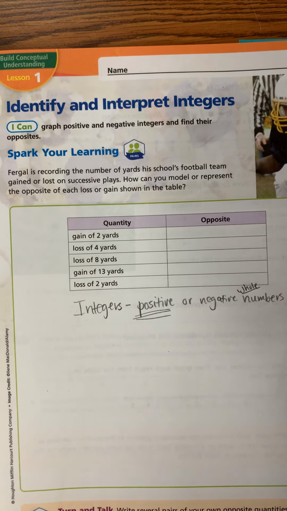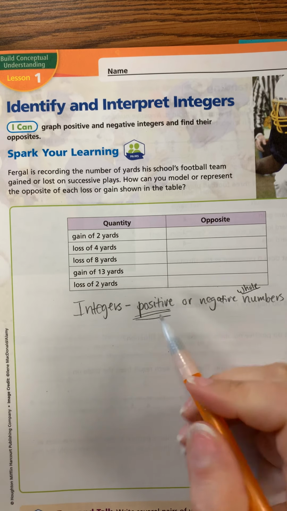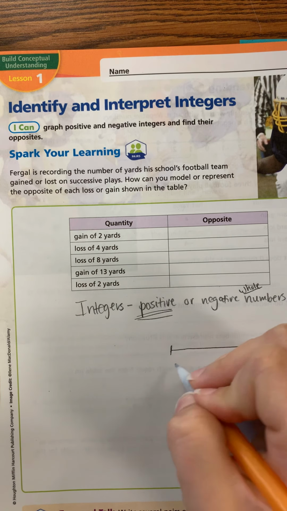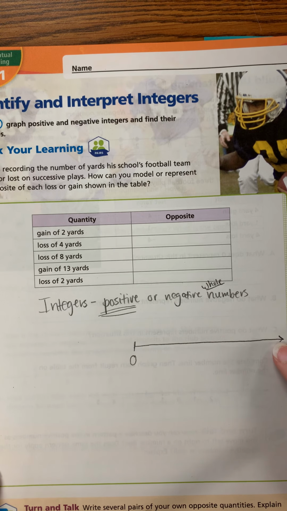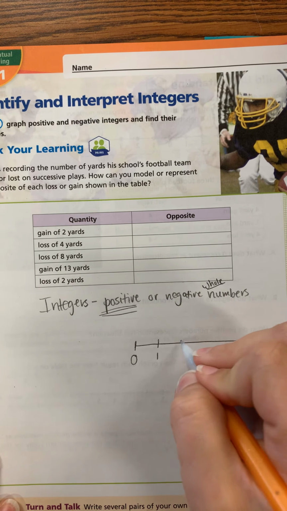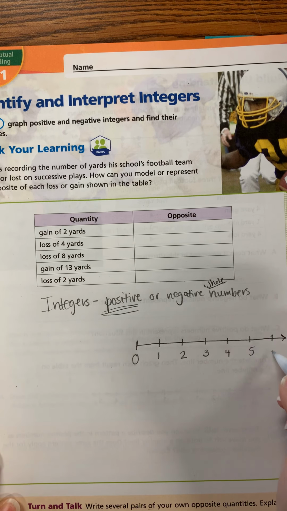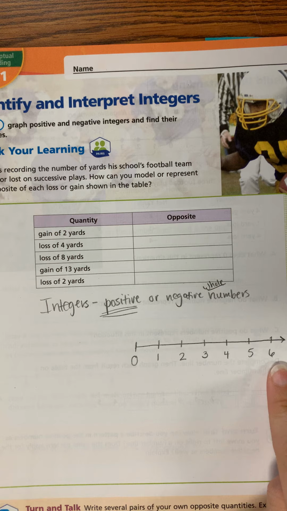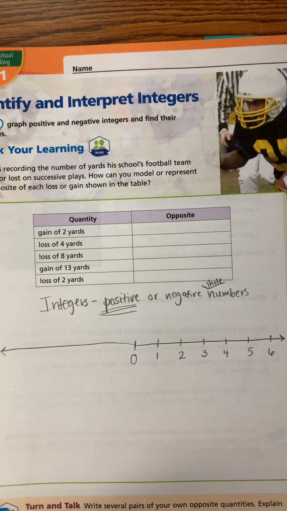So when we talk about integers, we're just going to be talking about whole numbers, so no fractions or decimals yet. Okay, so think of any positive number you can think of. In your 5th grade classroom, your teacher may have had a number line on the wall, and that number line always started at 0. Okay, and a number line goes on infinitely. That's why there's an arrow at the end. So I can make my number line 1, 2, 3, 4, 5, 6, and so on and so forth. Okay, so these are all positive numbers. These are positive integers. Now, if I extend my number line going the other way, these are negative numbers.